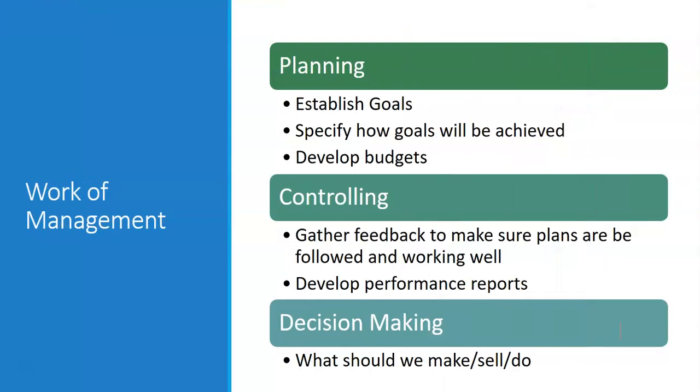The main three management duties are planning, controlling, and decision making. Planning is what are we going to do as part of our business. We're going to develop budgets in chapters 8, 9, and 10. We're going to look at how goals will be achieved. We're going to talk about how we plan for future periods.